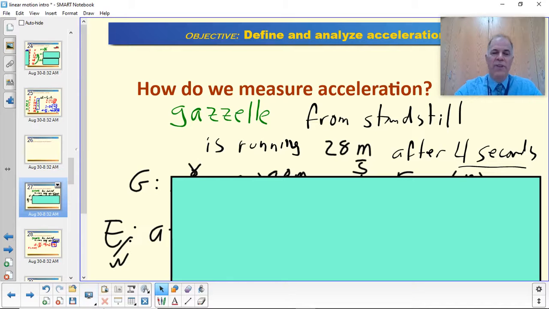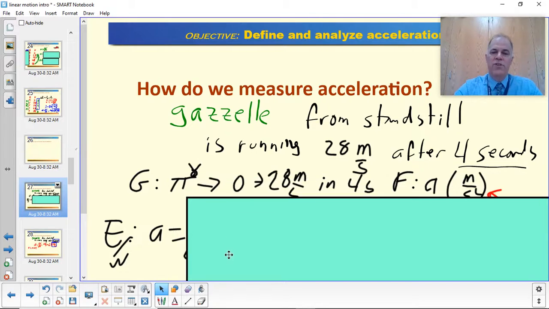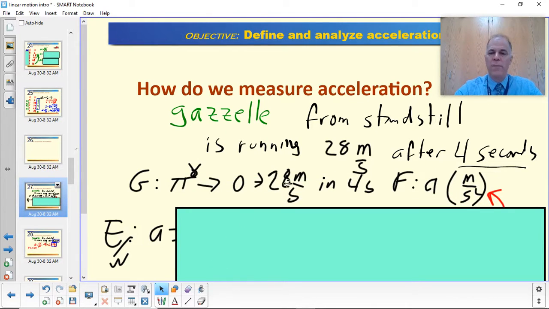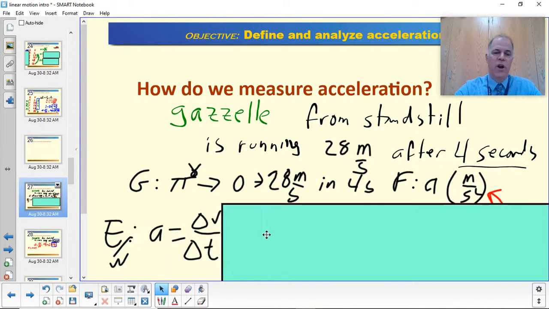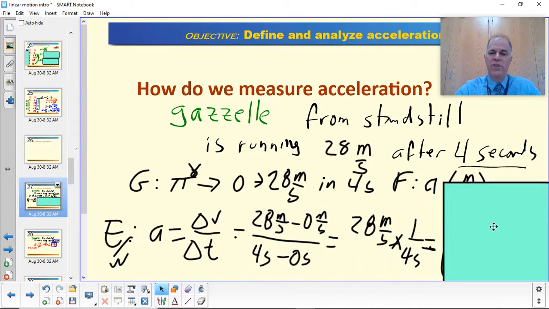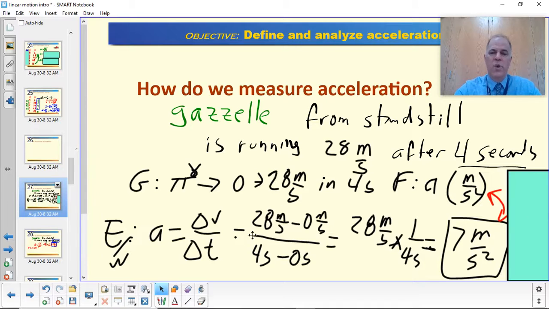Okay, we're back. Hopefully you have an answer. So we go from 0 to 28 meters per second in 4 seconds. We're going to find the acceleration in meters per second squared. We start off with our equation, a equals delta v over delta t, and we see that we get 28 meters per second divided by 4 seconds, and it's 7 meters per second squared.